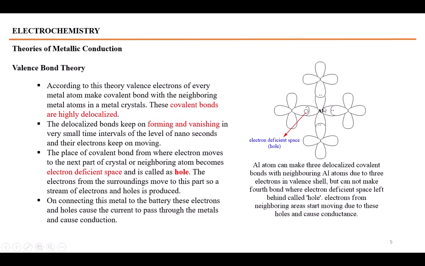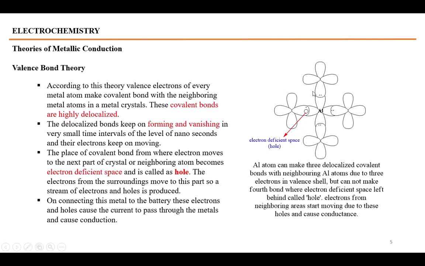For example, aluminium has 3 electrons in its outermost shell. It may make a covalent bond with 3 atoms, but it cannot make a bond with the fourth atom. So with that fourth atom there will be an electron deficient space. It will be called a hole. Because aluminium has equal opportunities to make bonds with the neighboring atoms, the electrons keep on moving into these holes from the neighboring atoms. For example, it is possible that from this pair the electron may move towards the hole. From any one neighboring pair the electron moves to the newly created hole, and the hole moves